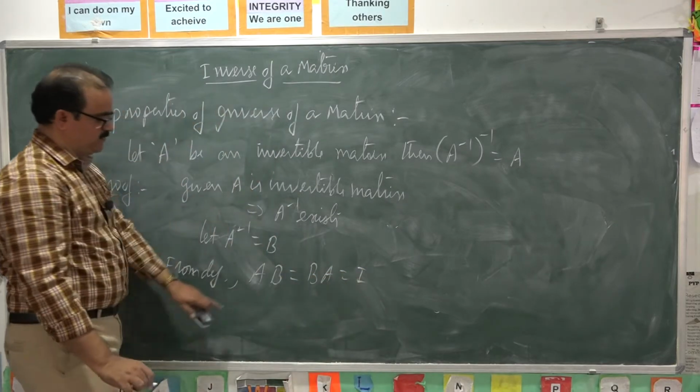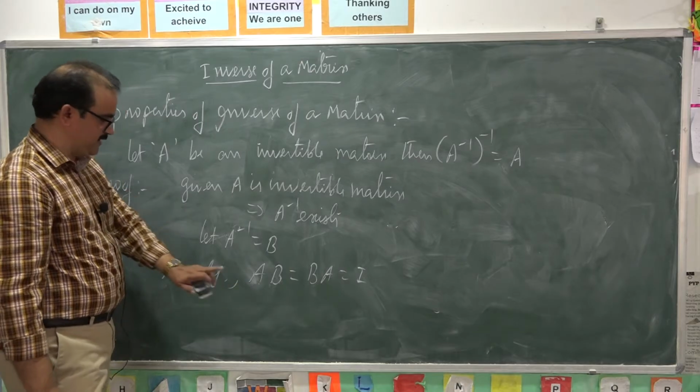This is from the definition of inverse of the matrix.